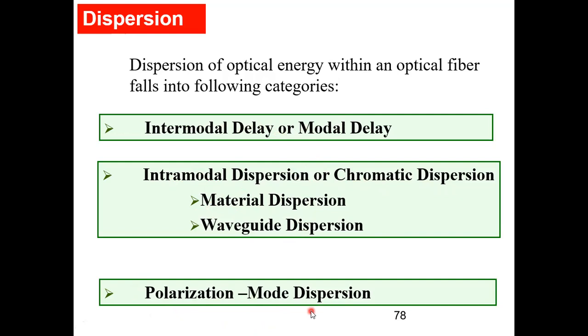As the ray propagates, we have the TE mode, TM mode, hybrid mode of propagation. A single wave has many components. We have the horizontal component, the vertical components and all, and that gives rise to polarization mode dispersion. That we will study in the end. So these are the categories of dispersion: intermodal, intramodal, polarization mode dispersion. Today we will start with intermodal dispersion.